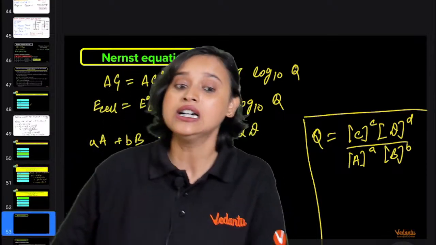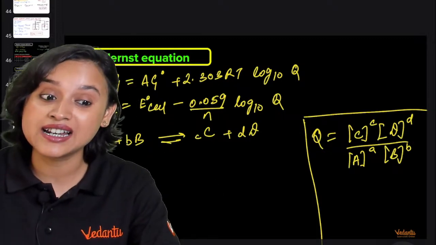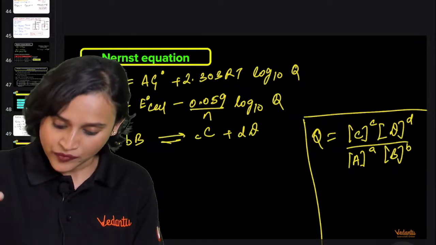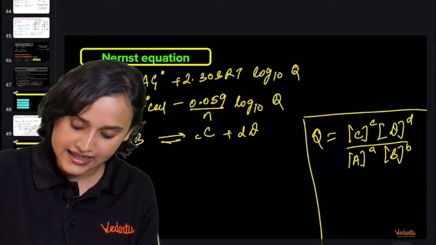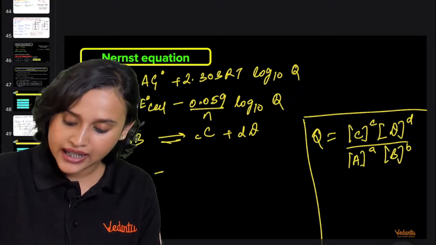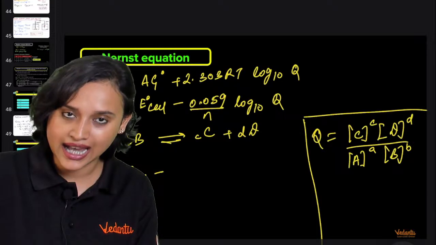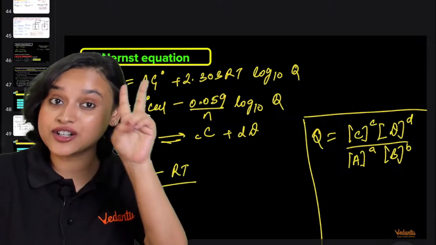If you ask me what is going to be the Nernst equation for the Daniell cell, remember the Daniell cell that we did? For that, the Nernst equation is: E cell is equal to E naught cell minus RT divided by 2F, because 2 electrons were exchanged.